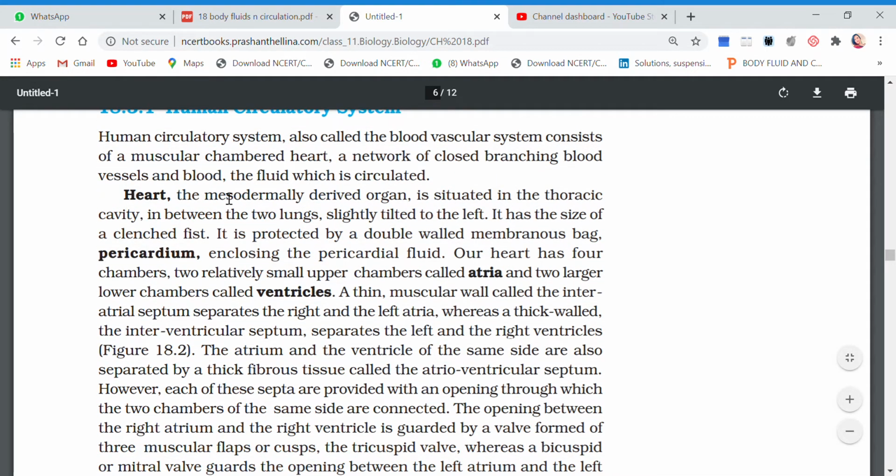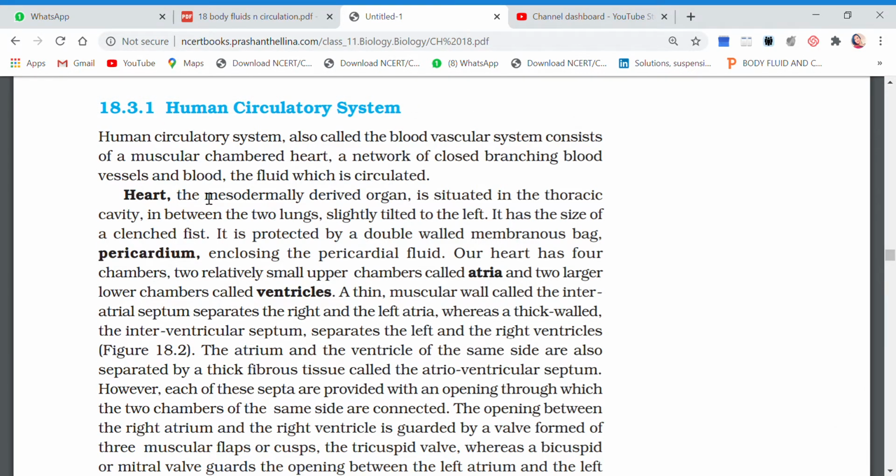Children, heart, the mesodermally derived organ. Now what do you mean by mesodermal derived organ? This means, if you remember, in class 9 you have done that diversity chapter in which you read that either the organism is triploblastic or diploblastic. Now what does it mean?